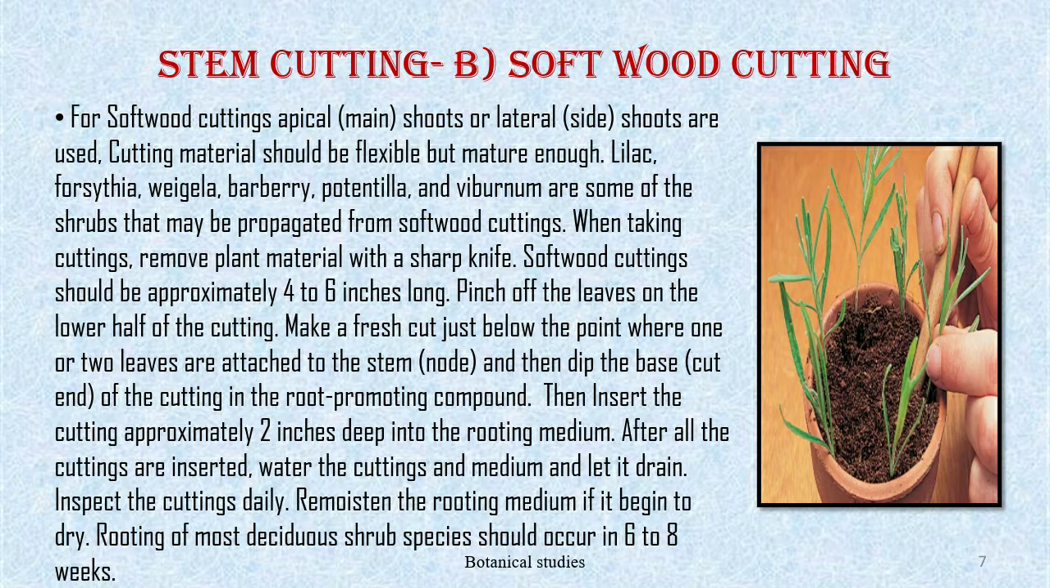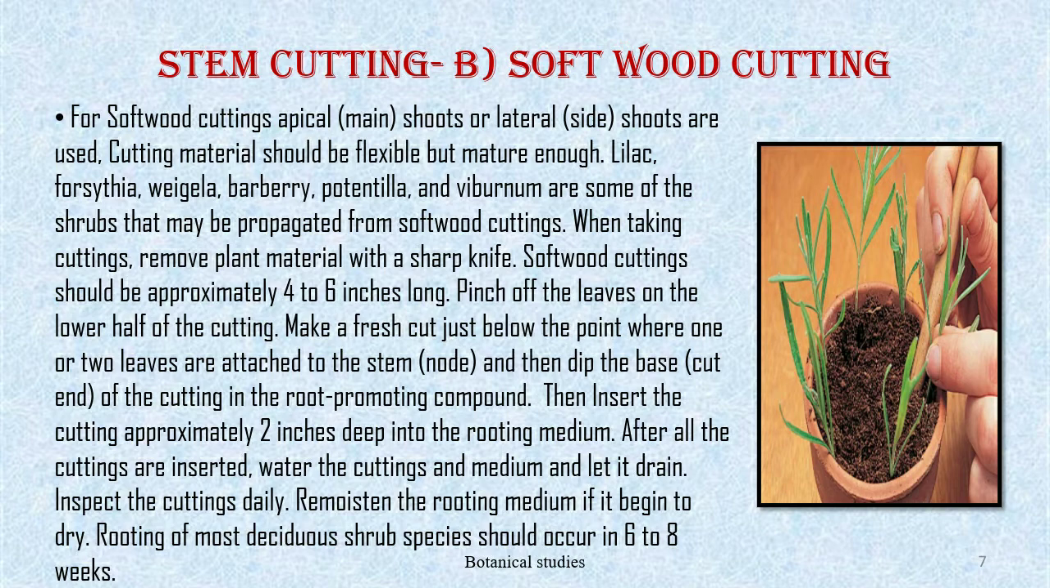When taking cuttings, remove plant material with a sharp knife. Softwood cuttings should be approximately 4 to 6 inches long. Pinch off the leaves on the lower half of the cutting. Make a fresh cut just below the point where one or two leaves are attached to the stem, that is, the node,